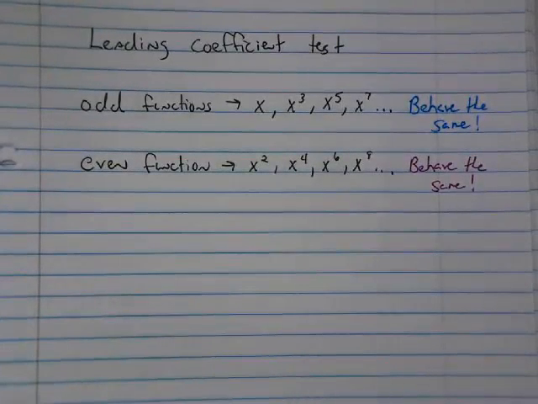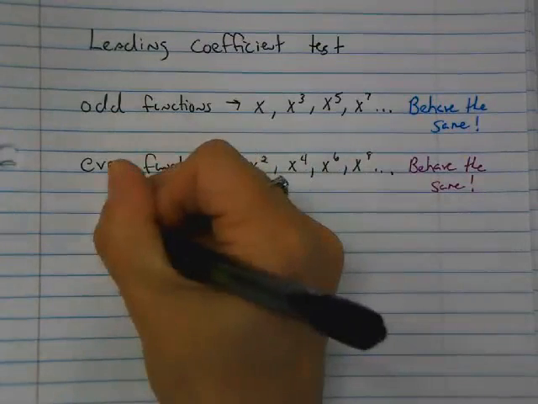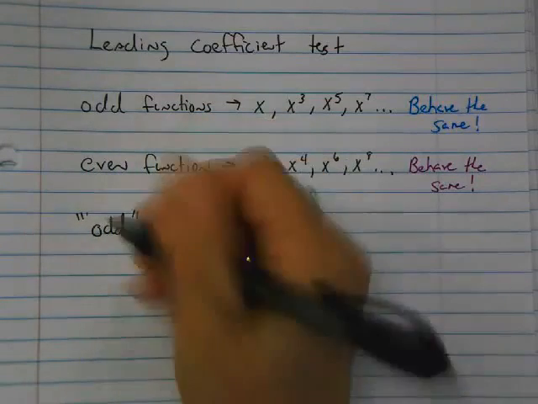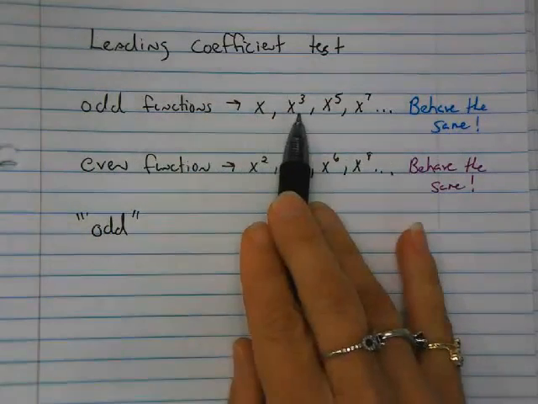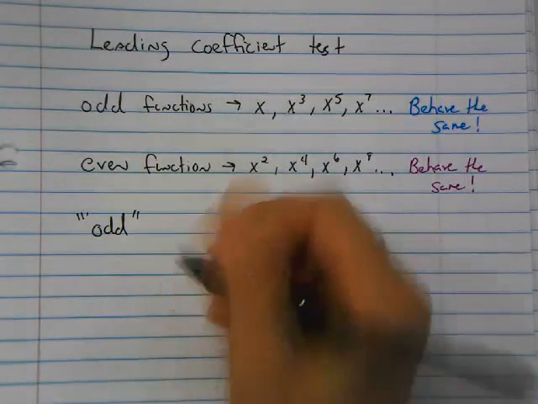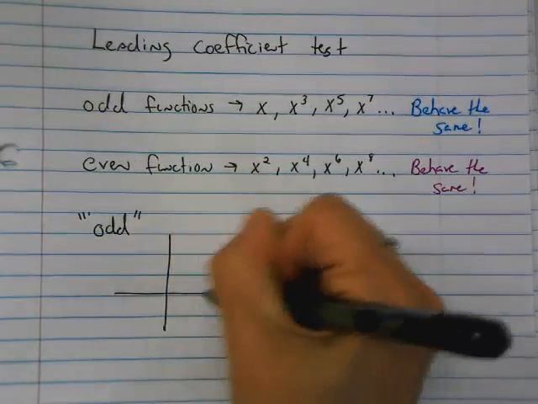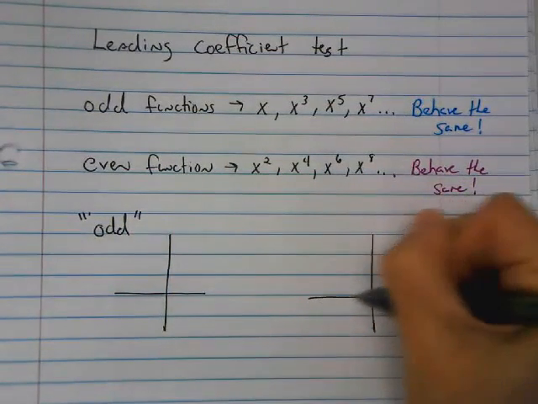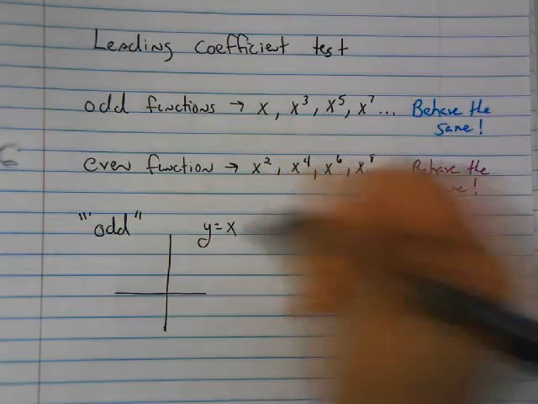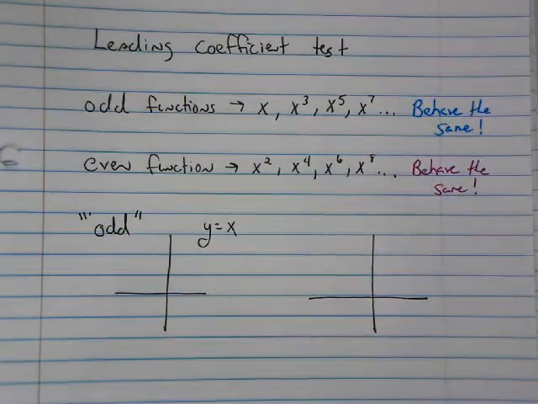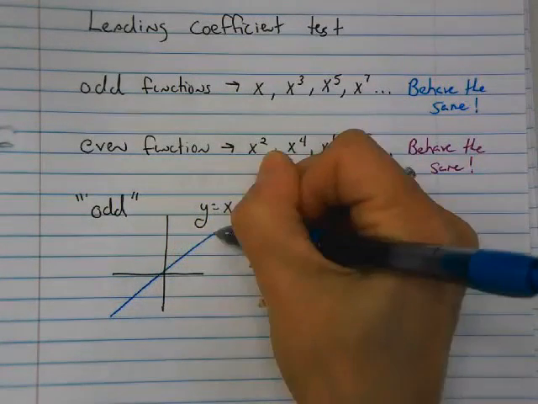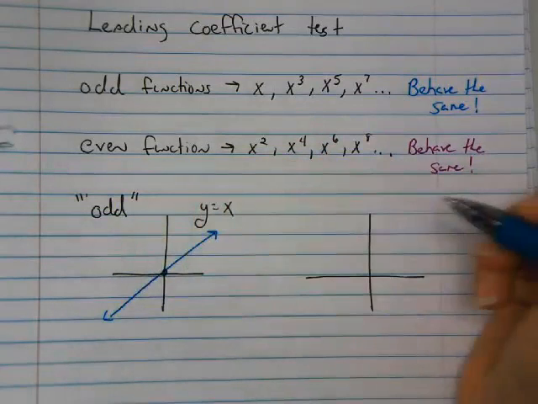Okay, so I want you to first look at an odd function. I could pick any of the odd functions. I could pick x, x cubed, x to the 5th, x to the 7th, but the most basic is the function x, which is just a linear equation. So let's look at just the typical line y is equal to x. Just your basic standard line. We already know from the inverse functions that that line goes straight through the origin on that nice 1 by 1 diagonal.